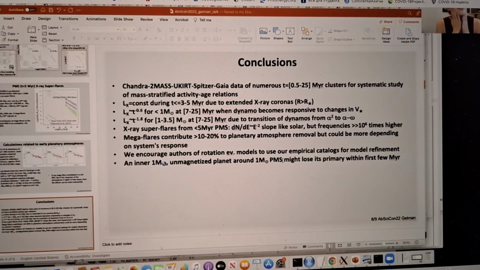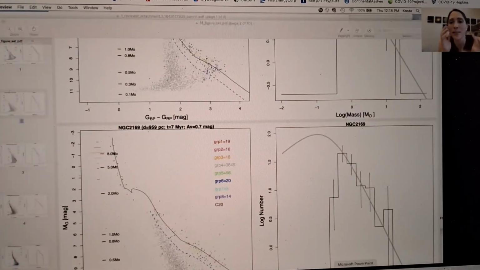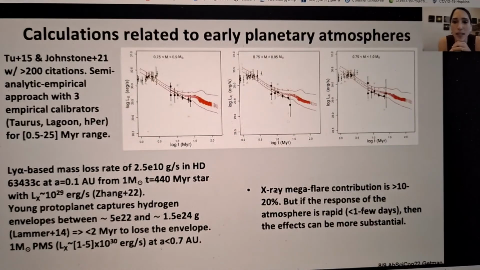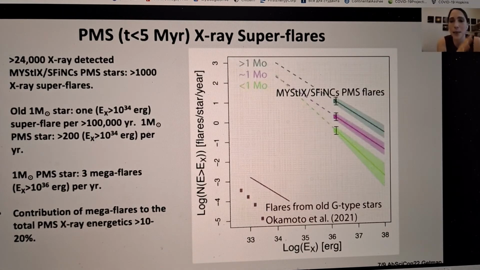I'm actually very interested in the intermediate age range, that 10 to 20 mega year window, where I'm surprised at how X-ray luminous they still are. Are there any mega flares that occur in this window? The reason I'm interested is that this is post-gas dissipation.